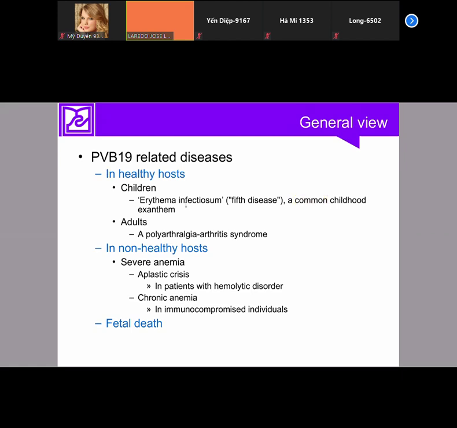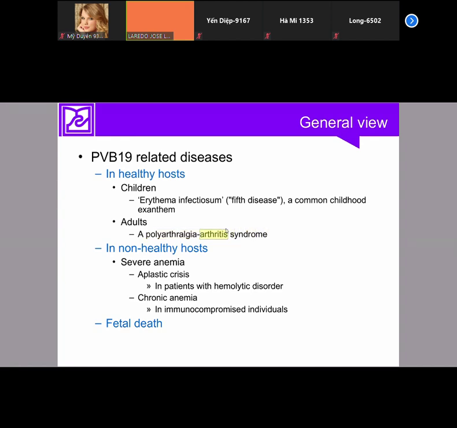So this is also mild. This is very mild. I will show you later. However, sometimes adults become infected. In adults, it's also mild, but the presentation, the clinical findings, are a little bit different. In adults, we can find polyarthralgia arthritis syndrome. What is this?